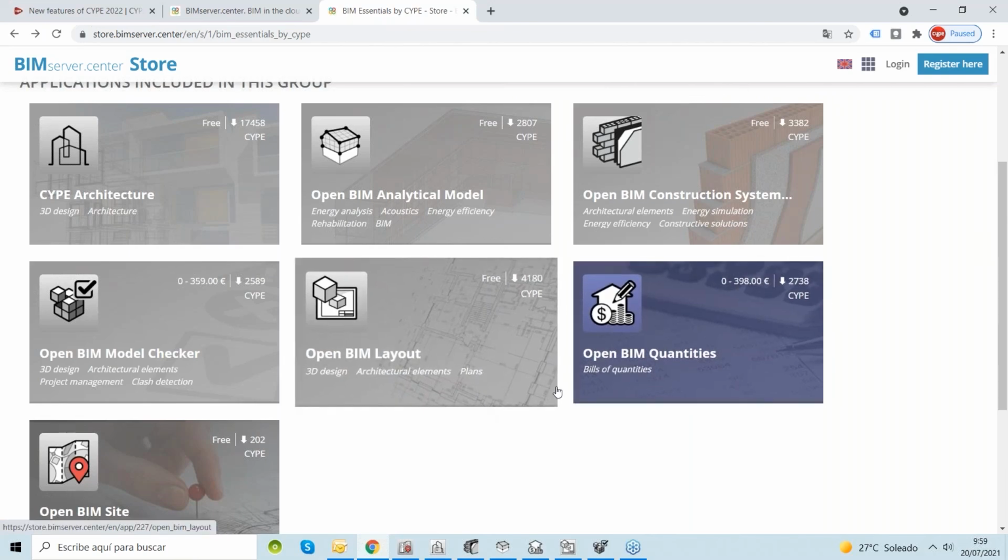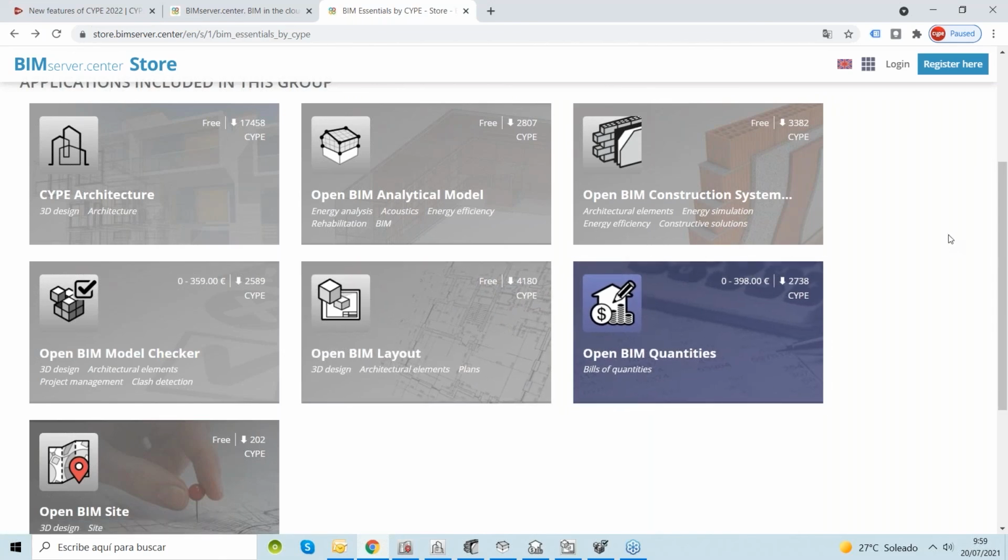So you can combine these applications with different parts or different phases of your model.